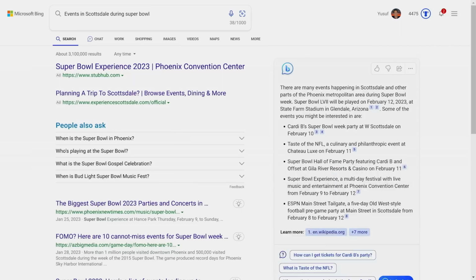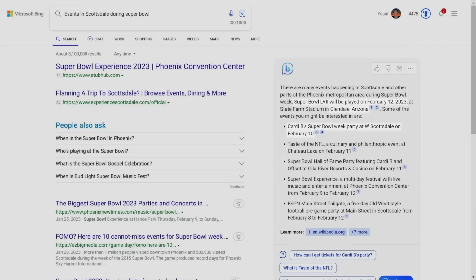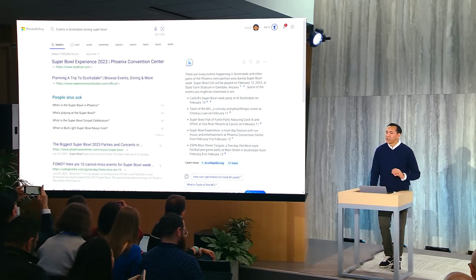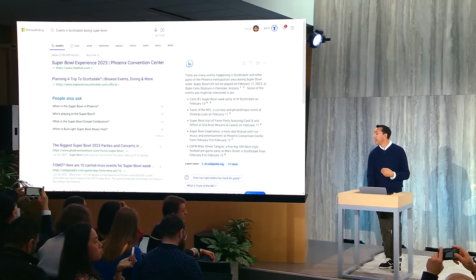And what you'll see is we get back an answer here where we have events, and we're able to do that because Bing crawls the web. Notice how we can find not only that the Super Bowl is played in Glendale on the 12th, but then the events like Cardi B's Super Bowl party that's on the 10th also shows up. So we're able to pull these things together. So you start to get a sense of how we can build on what's today with the Bing index.